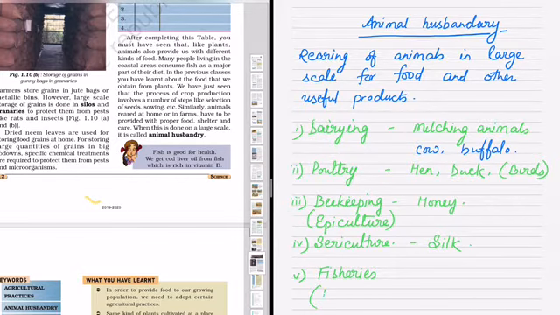Sericulture is a process of rearing silkworms. It is used to produce silk. Similarly, fisheries or pisciculture is for fishes and mollusks, to get fish and eggs, etc.